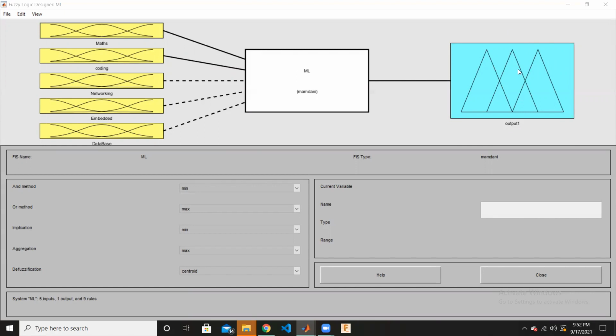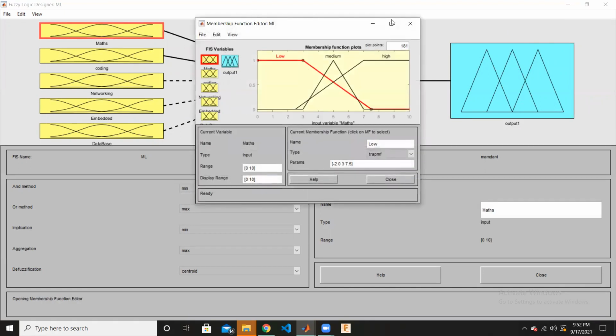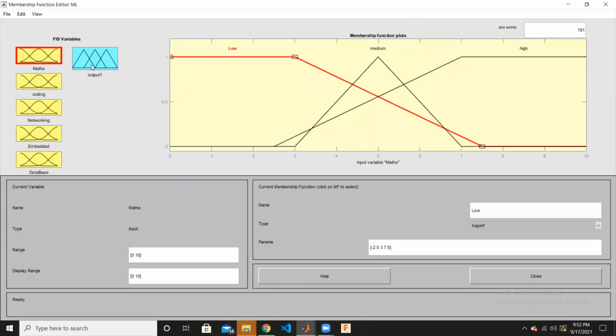So we built several models. When we go for the input and fuzzy logic, here we are taking maths, coding and all the inputs. The universe of discourse for the input values is 0 to 10, so the person evaluates his skill level from 0 to 10. In the membership, we make that fuzzy value a membership function.